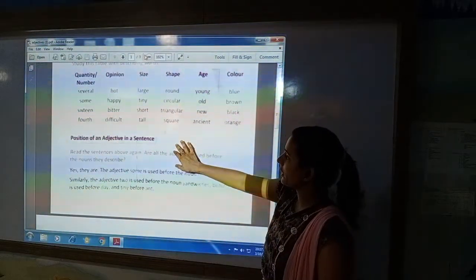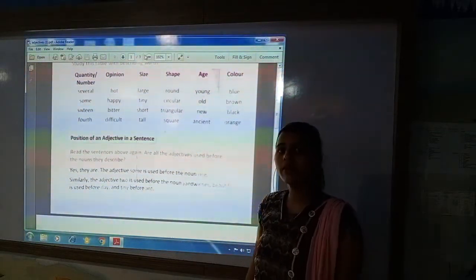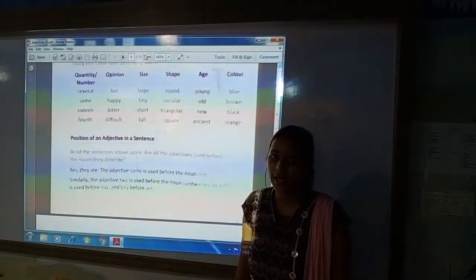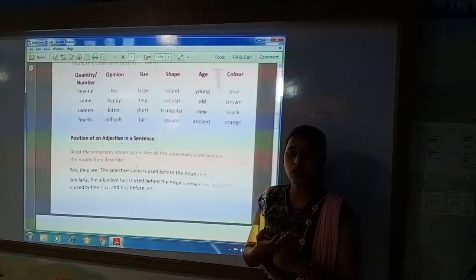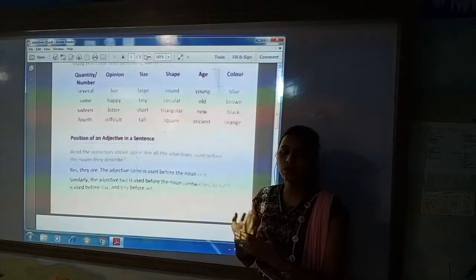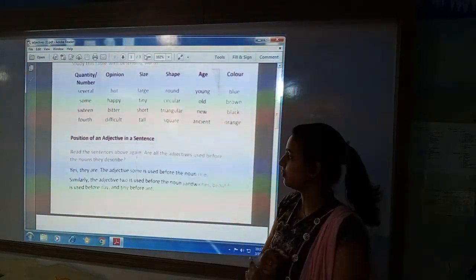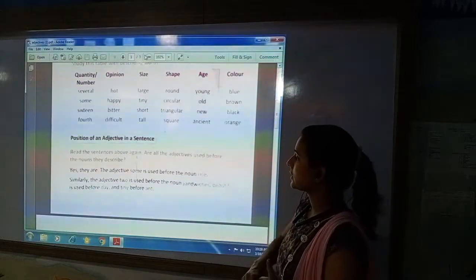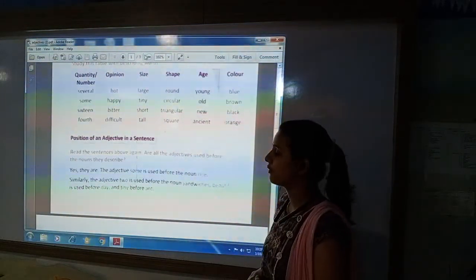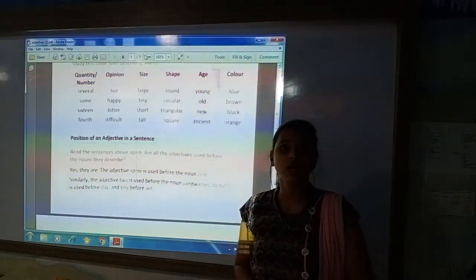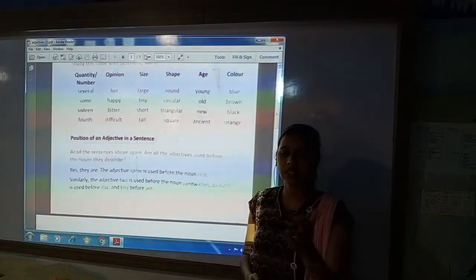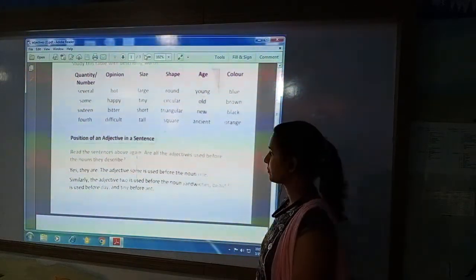Now, position of an adjective in a sentence. Where will you use the adjective? As the adjective is used for a noun, that means it will come before the noun. Let us see these examples, and from these examples you will get to know where the adjective is placed in a sentence.